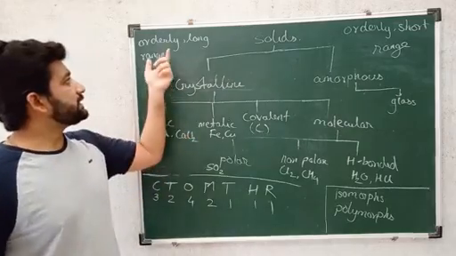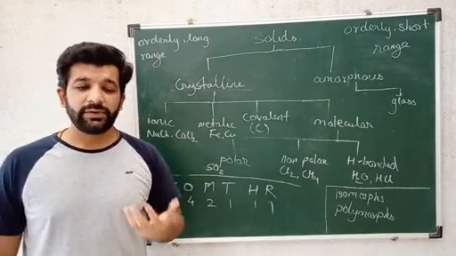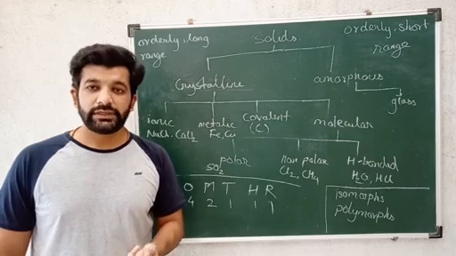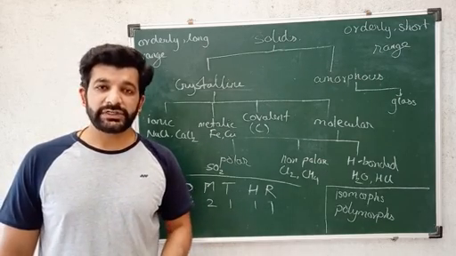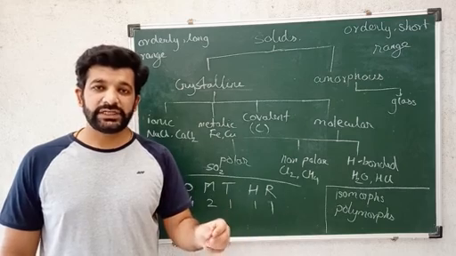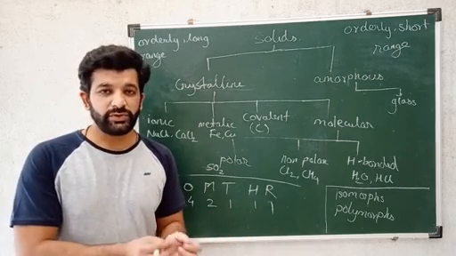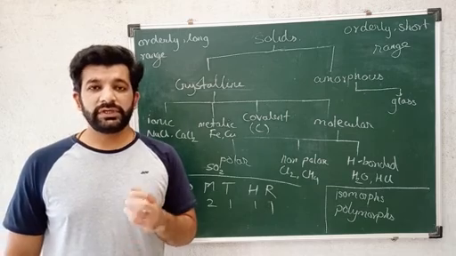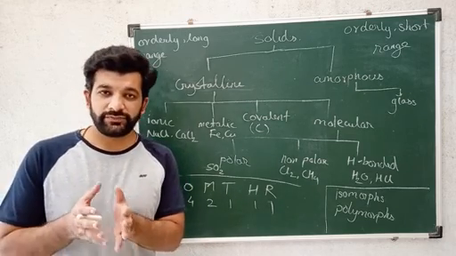So first, in the orderly long range arrangement of atoms, how are we able to identify physically whether it is in the crystalline state or the amorphous state? For physical identification, if we touch crystalline solids, they are rough and we feel the roughness of the powder. For example, in 11th we did practicals on identification of elements.